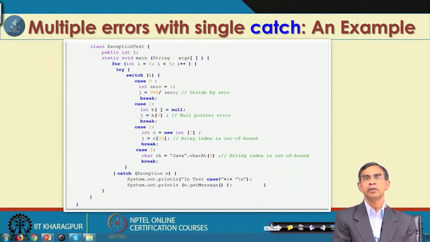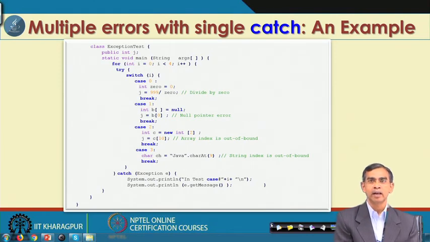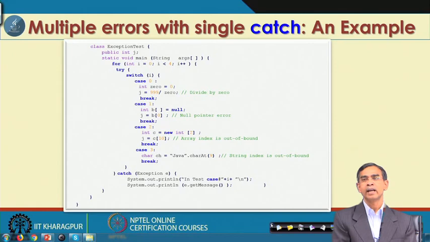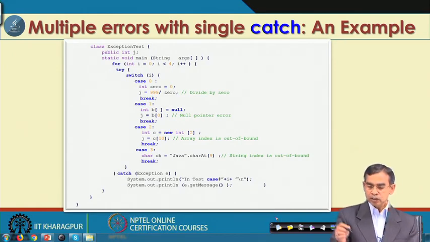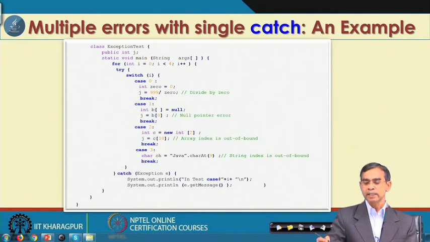So, this is the idea about multiple errors with single catch. Sometimes, when we are not sure whether any exception will occur in our program, the programmer will prefer this kind of thing. So, only one try and one catch, and that catch will consider or handle only the exception object E. So, this is a very simple approach, of course.